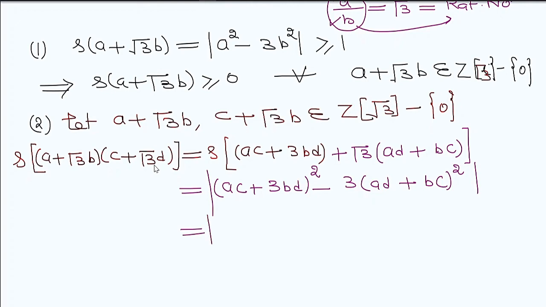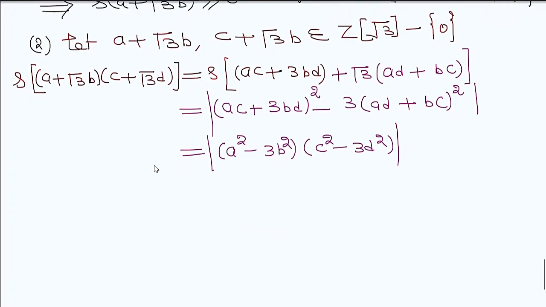One of the terms will cancel out, so this value will be a square minus 3b square, and second is c square minus 3d square. Just doing the calculation, we will get this value.